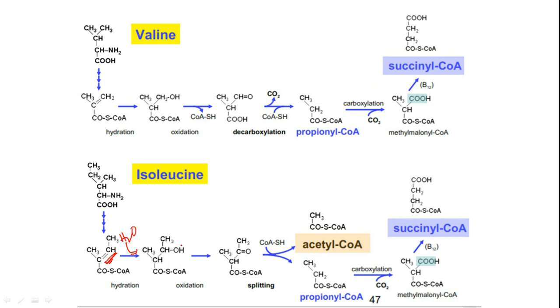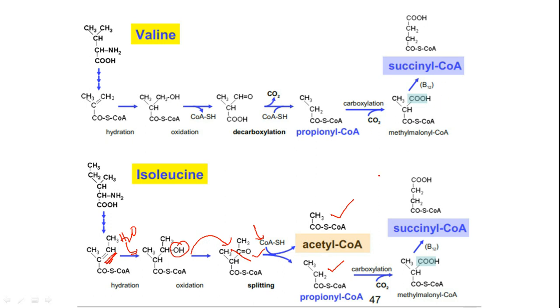Then a hydroxy group is formed. This hydroxy group gets oxidized so that a keto group is formed. Now here it will split, and by taking up one coenzyme A over here, it is going to generate two coenzyme A's. One is acetyl coenzyme A, the second one is propionyl coenzyme A.